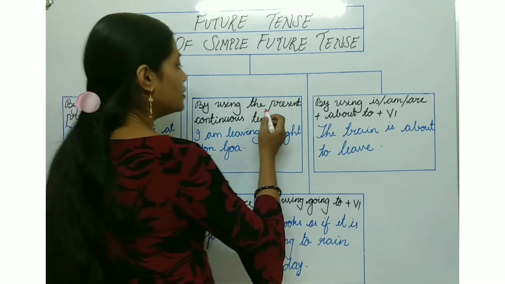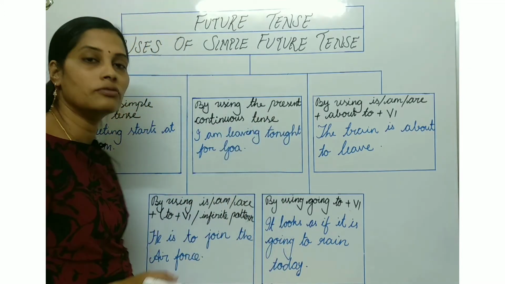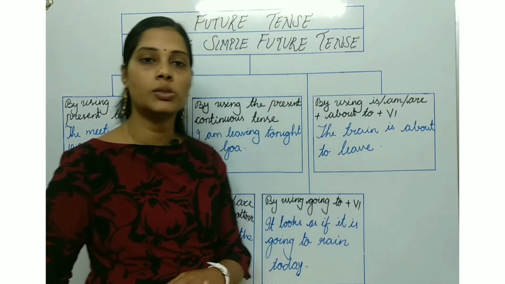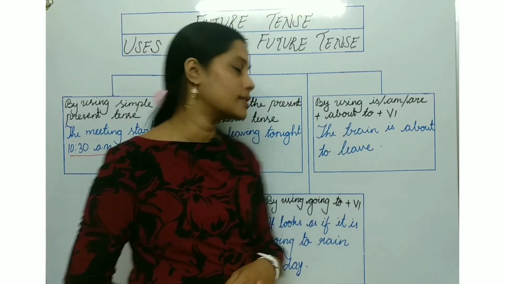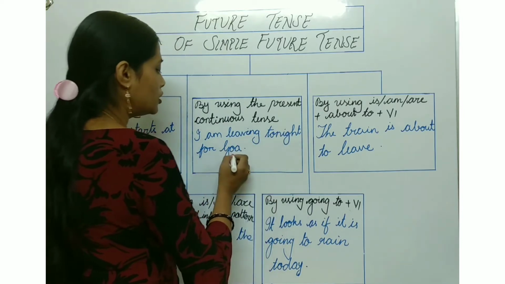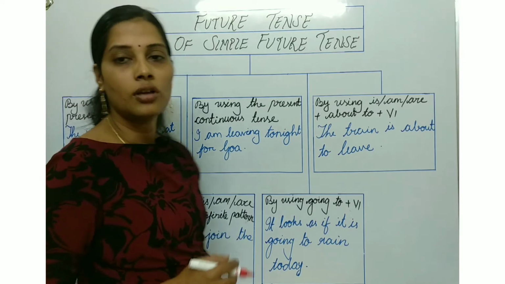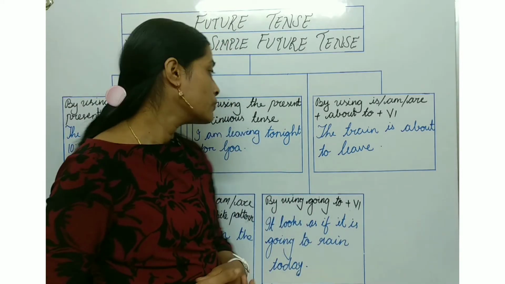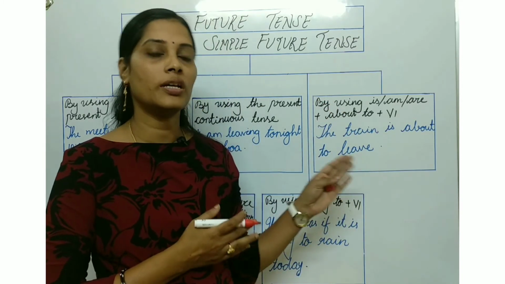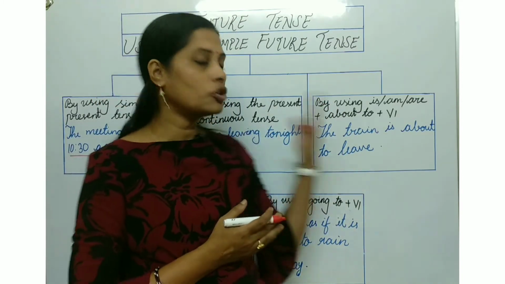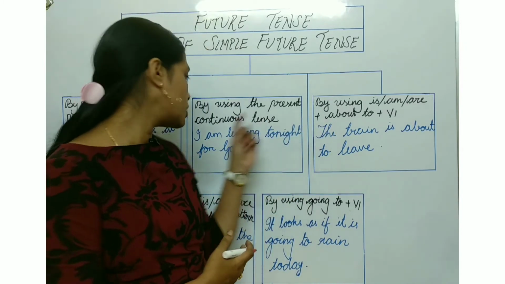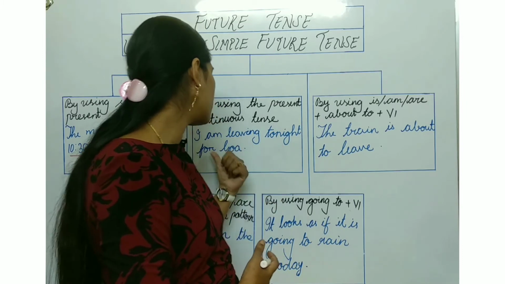By using the present continuous tense, when a sentence is with the present continuous tense, at that time also it refers to the future tense. जैसे कि I am leaving tonight for Goa. मैं आज रात को गोवा निकल रहा हूँ. इसका मतलब still I am in the same place where I was. So I'm about to start. यहाँ पे ना will है ना shall है, but still it refers to future. I am leaving tonight for Goa.